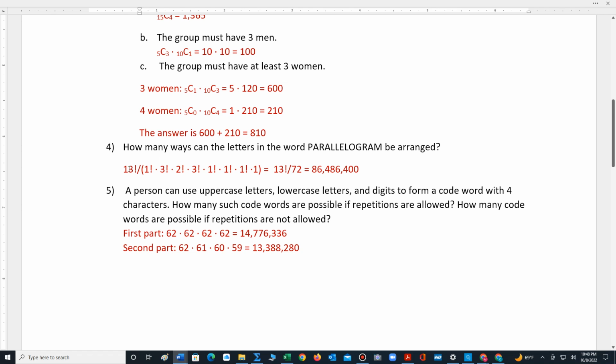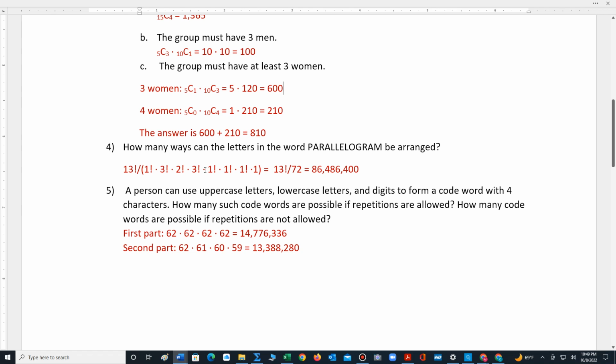So in the numerator, we have 13 factorial divided by the number of repetitions for P, that's 1 factorial, times the number of repetitions for A, so 1, 2, 3, 3 factorial, times the number of repetitions for R, that's 1 and 2 factorial, times the number of repetitions for L, there's 3, so 3 factorial.